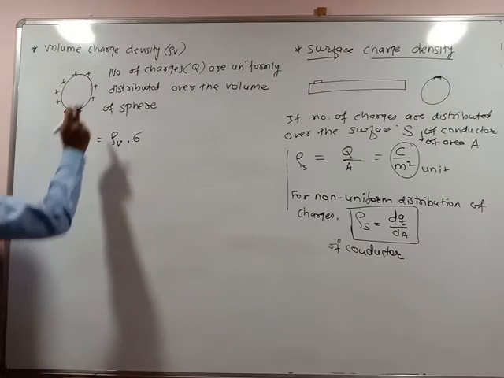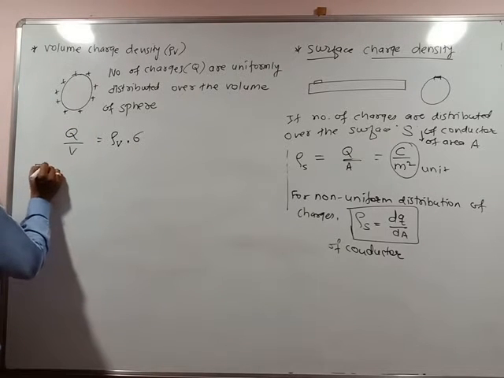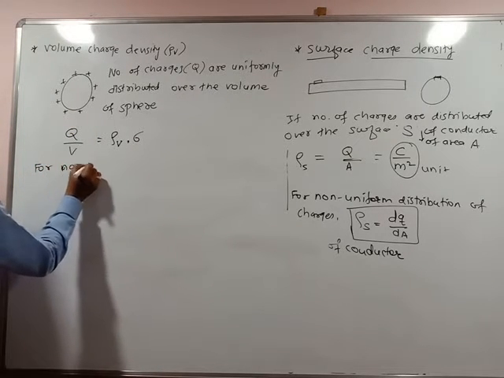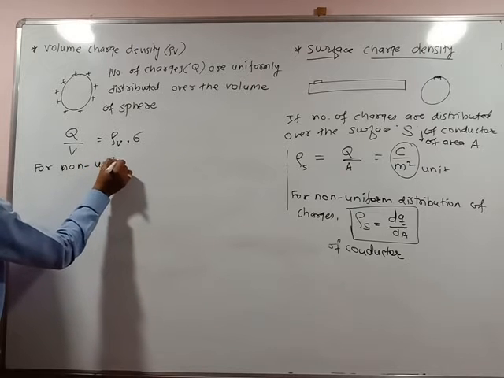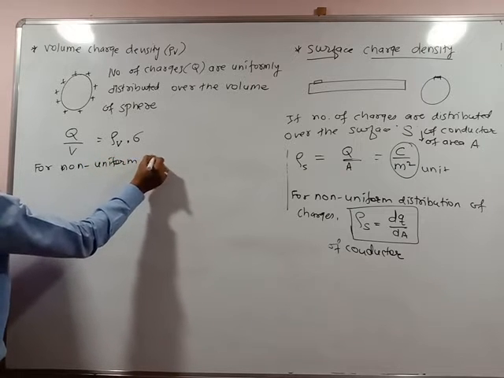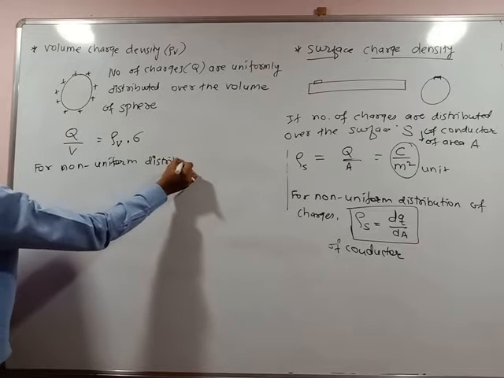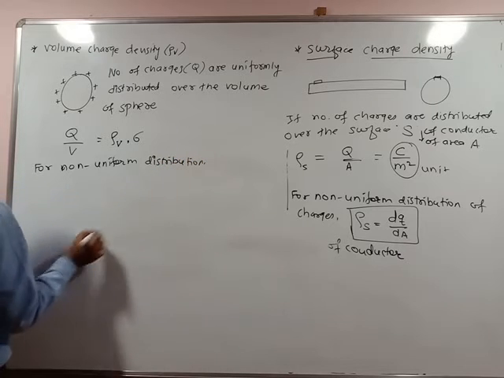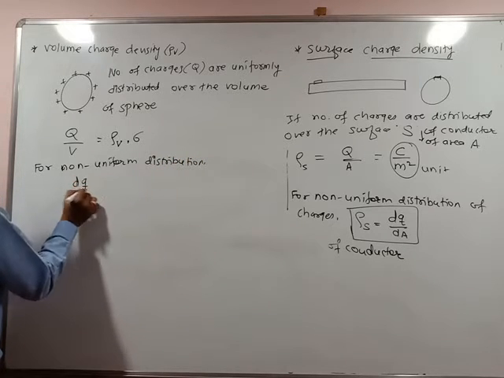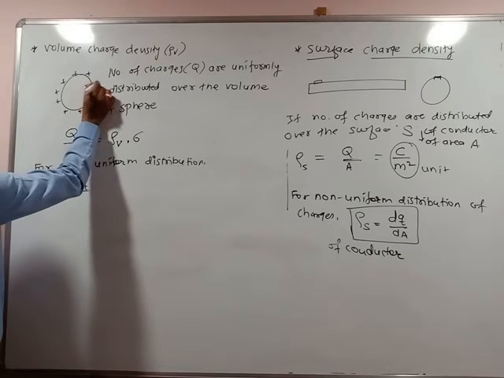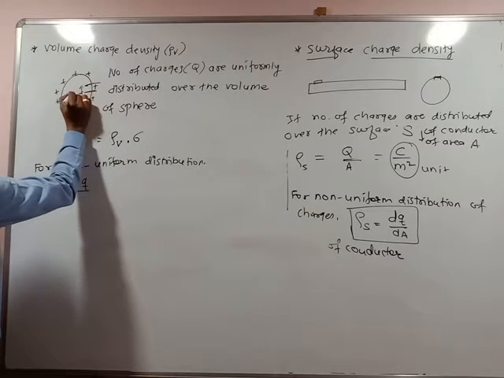This is for uniform distribution. For non-uniform distribution, the charge is said to be dq within a small volume dv.